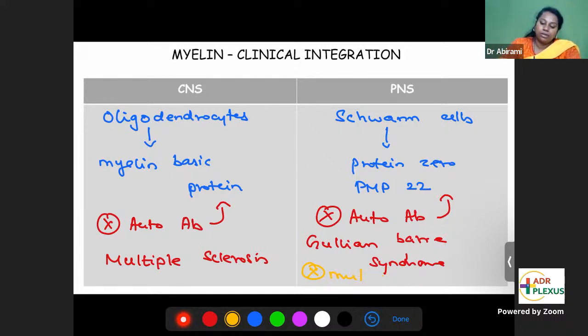So that is called Charcot-Marie-Tooth disease. Mutations. This is also a peripheral demyelinating disease. Mutations of protein 0 or PMP22, Charcot-Marie-Tooth disease.